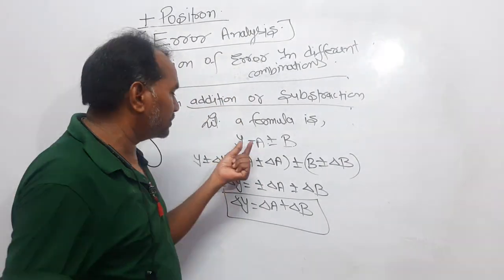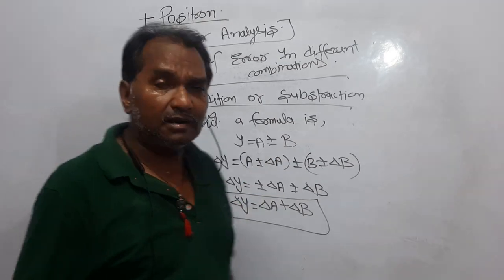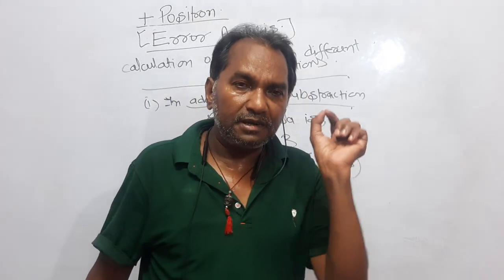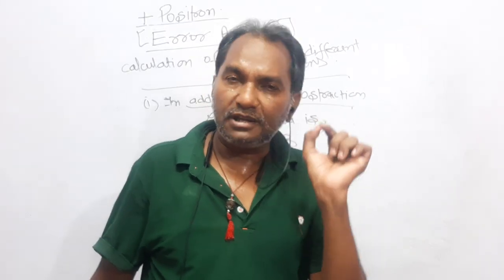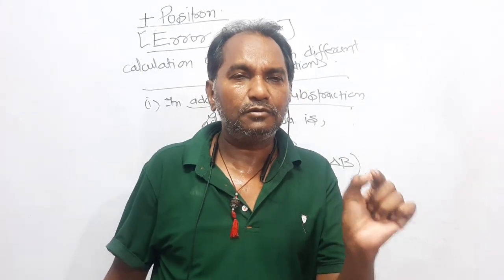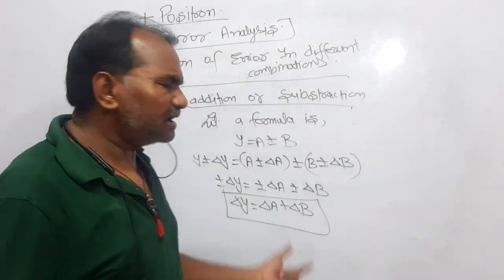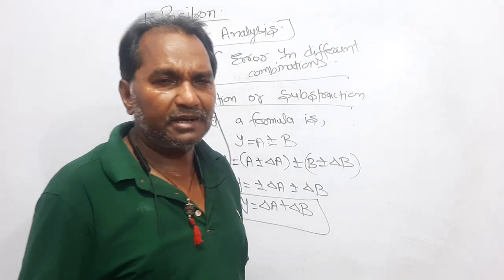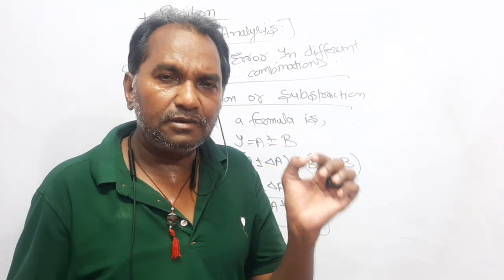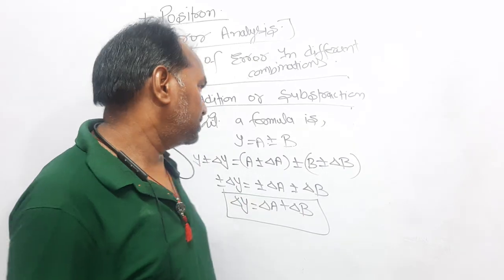If the physical formula is y = a ± b, then the error in the experiment, delta y, is equal to delta a plus delta b, whether the formula is y = a + b or y = a − b. It means the error is finally added. There is no question, it does not matter whether it is y = a + b or y = a − b.